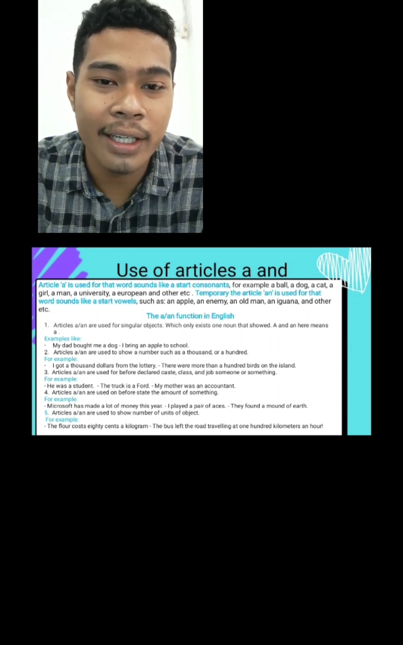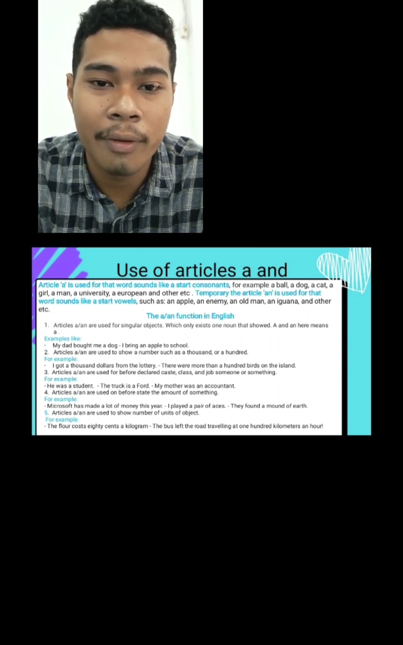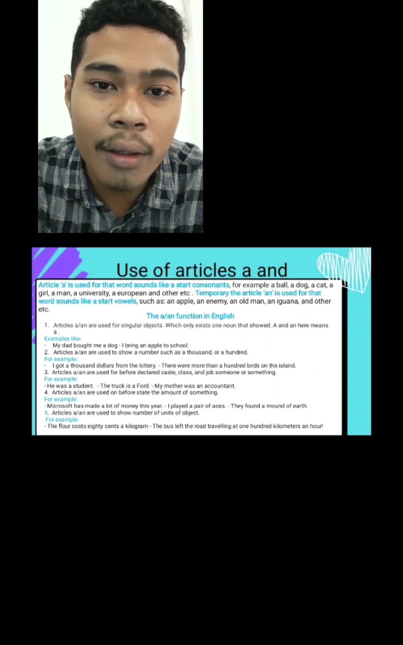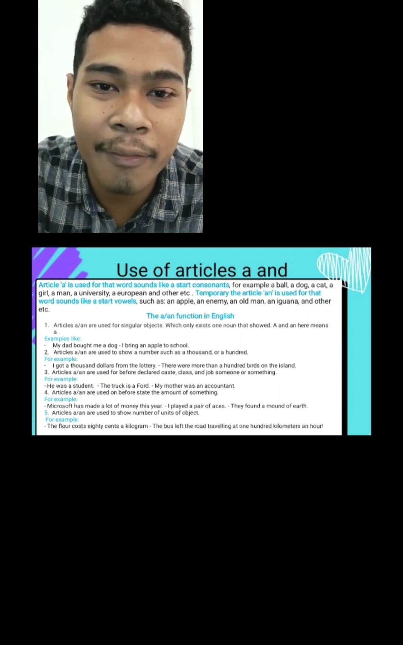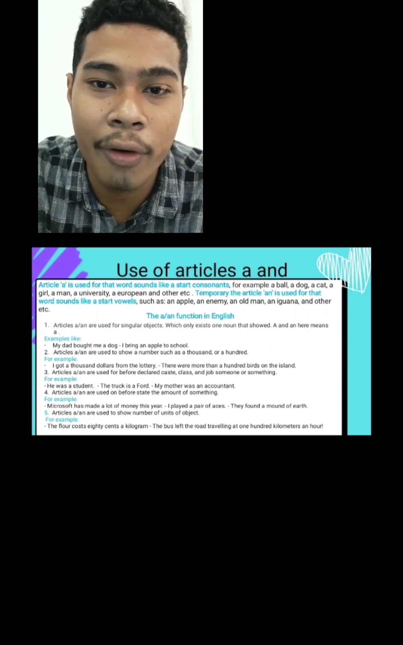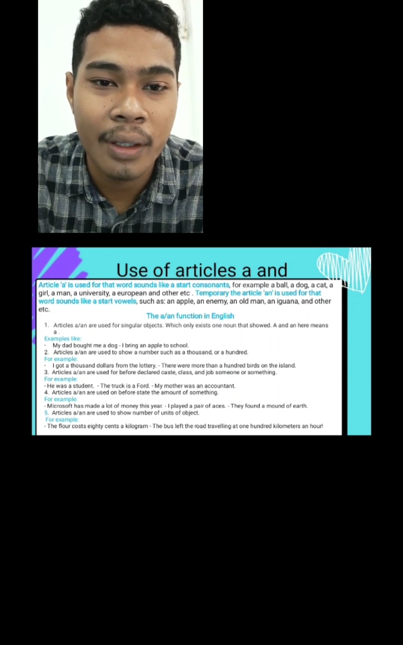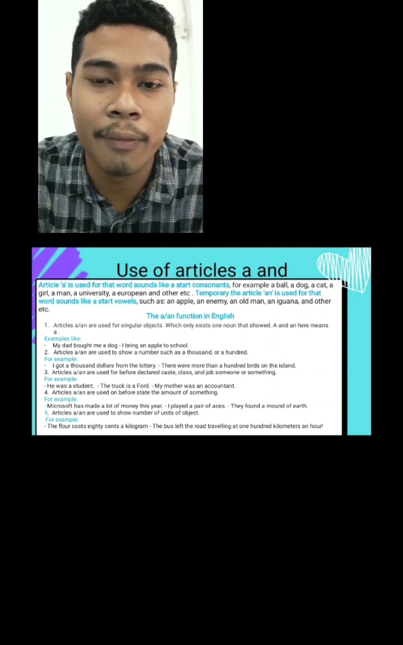3. The articles a and an are used before declaring a class or job of someone or something. For example, this one. 4. Articles are used before stating the amount of something. 5. Articles are used to show the number of units of an object.